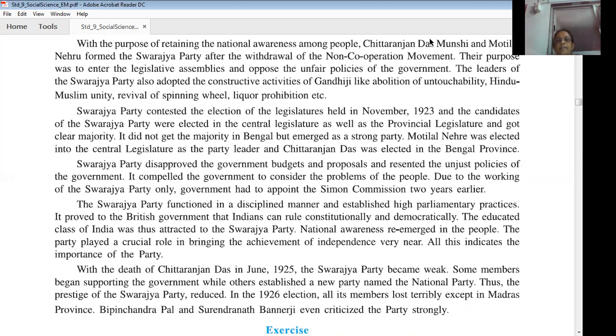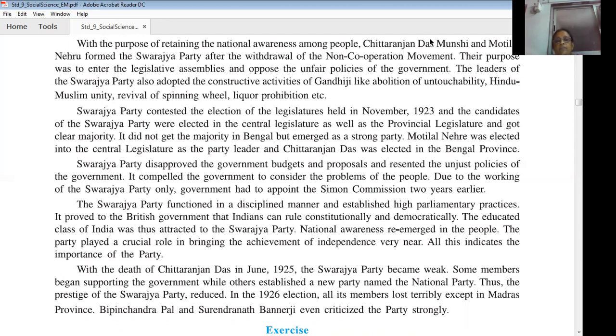And how did it attract intelligent people? Because the Swarajya Party functioned in a disciplinary manner and established high parliamentary practices in the legislature. It proved to the British government that Indians can rule according to the constitution and democratically. That is why the educated people of India were attracted to the Swarajya Party. It again created national awareness among the people, and the party played an important role in bringing independence very near.